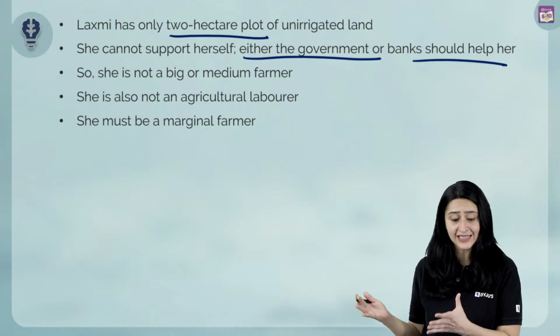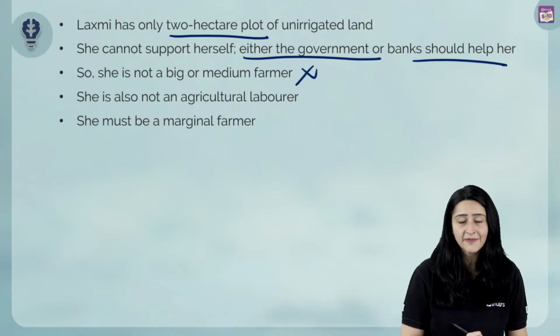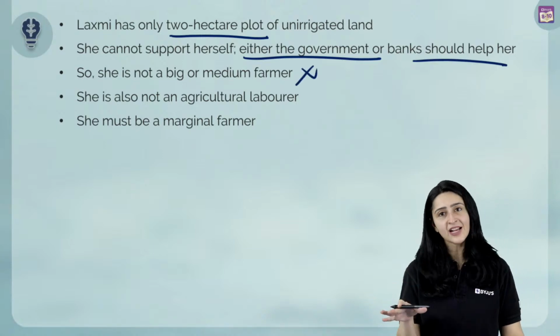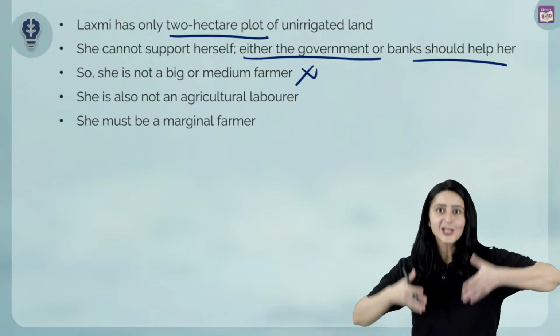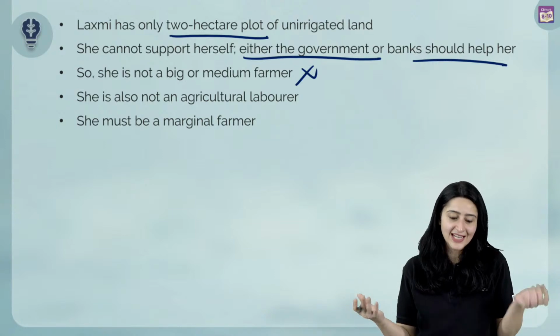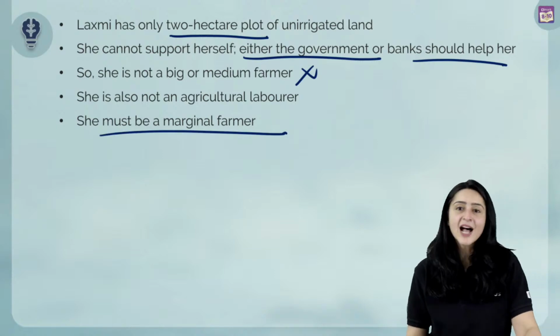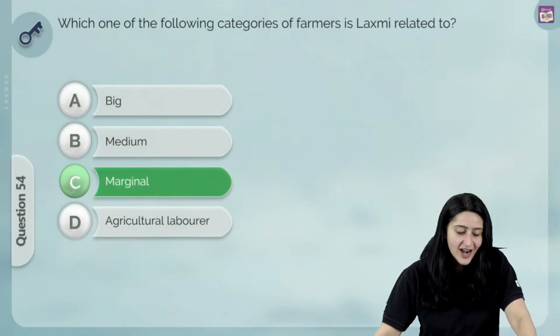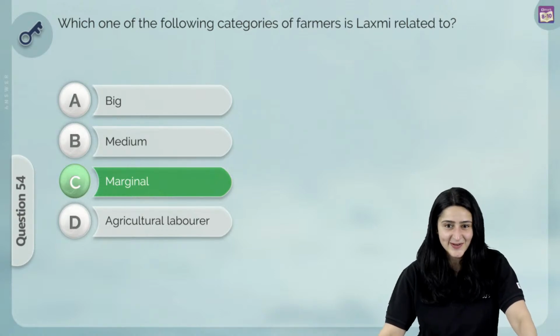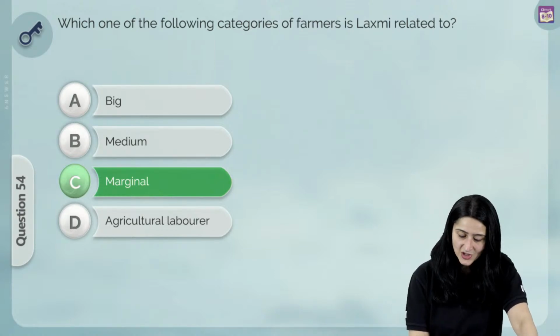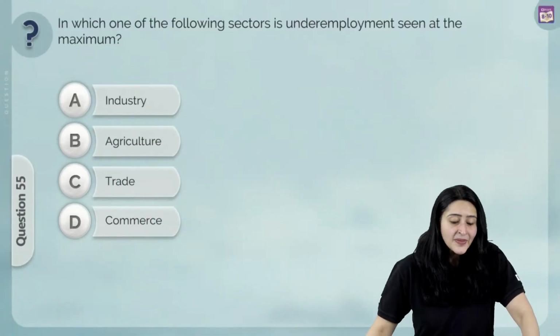So obviously, in this case, she cannot be a big or a medium farmer. And she's not an agricultural laborer because she's not farming on somebody else's land. She has her own land, and this means logically that she has to be a marginal farmer. That is the guess that we put up over here. So option C, marginal farmer, is the correct answer according to us. Let us move on to our next question.